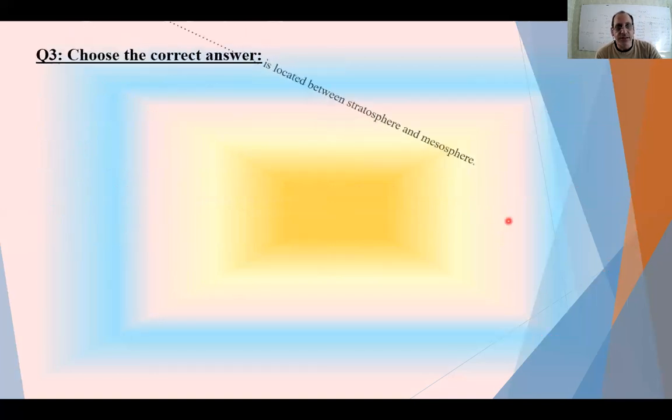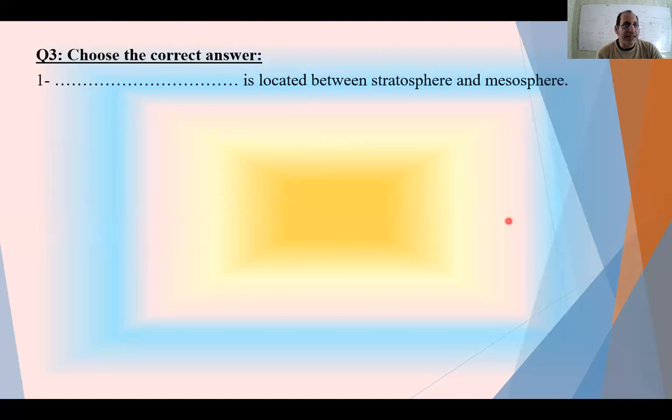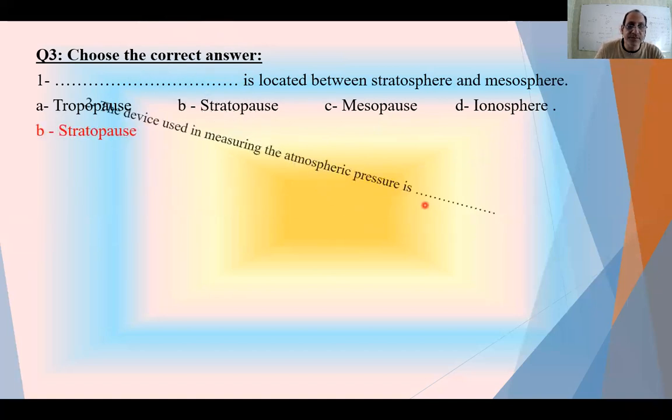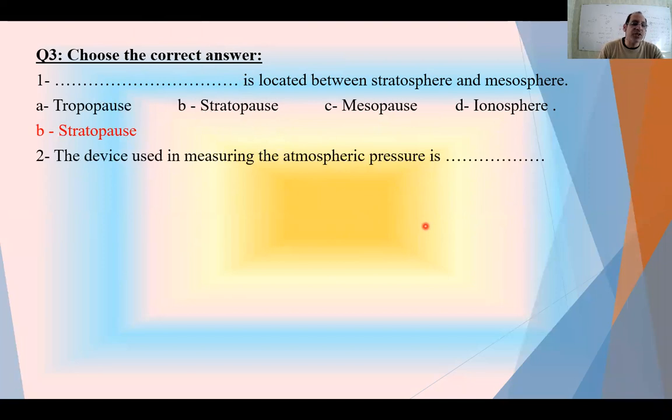Choose the correct answer. The layer located between stratosphere and mesosphere is the stratopause. Number 2, the device used to measure atmospheric pressure. We did not say the elevation or the possible day weather.